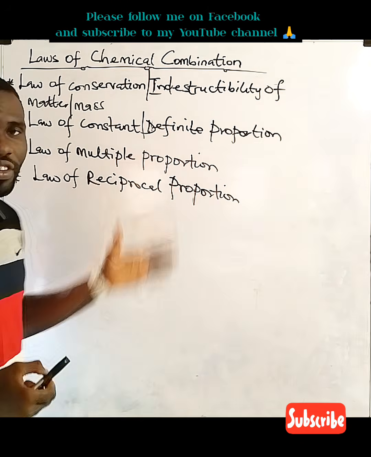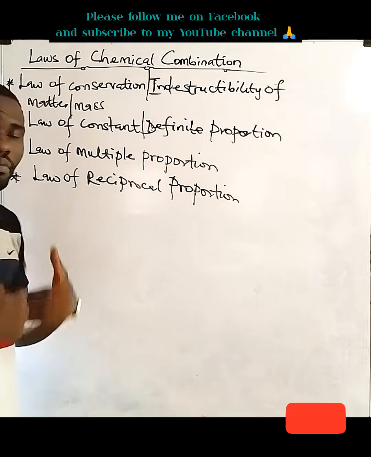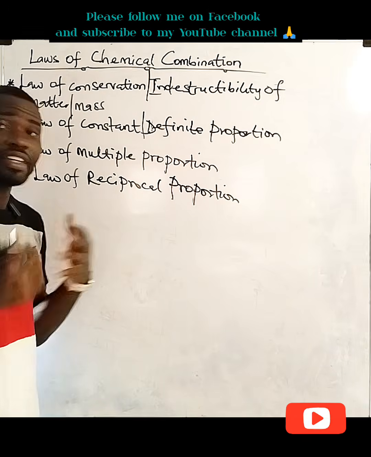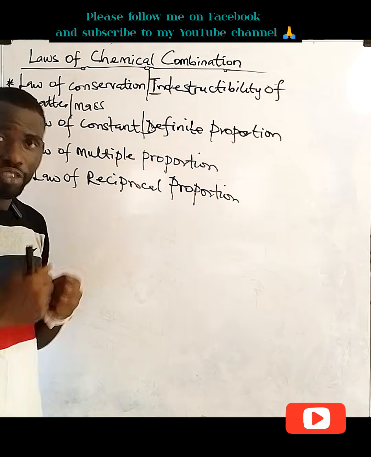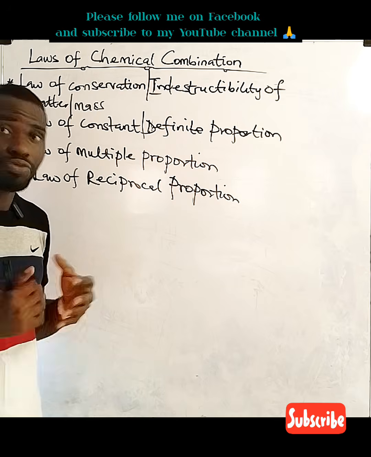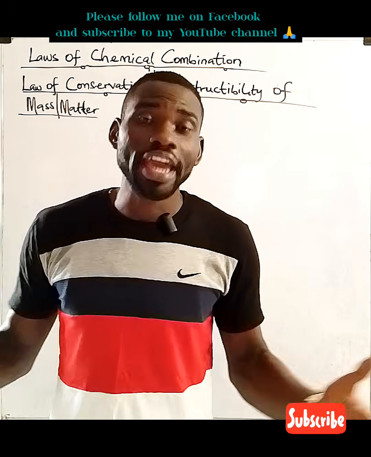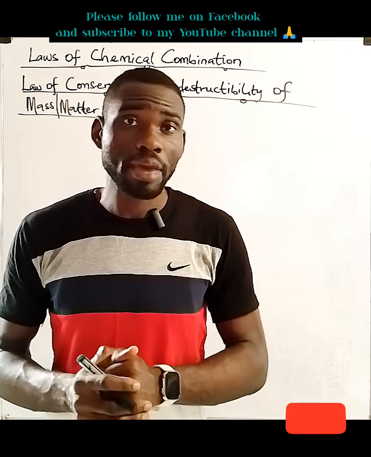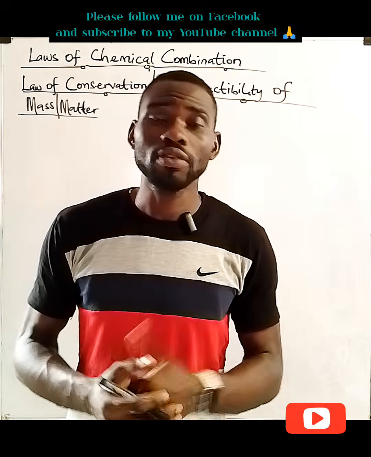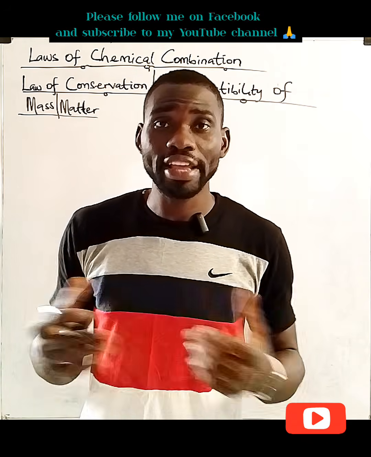Now, all these laws are used to explain the various ways different chemical substances combine together or get broken down to form new substances. Okay, today we're going to be discussing the first law of chemical combination, which is known as the law of conservation or indestructibility.